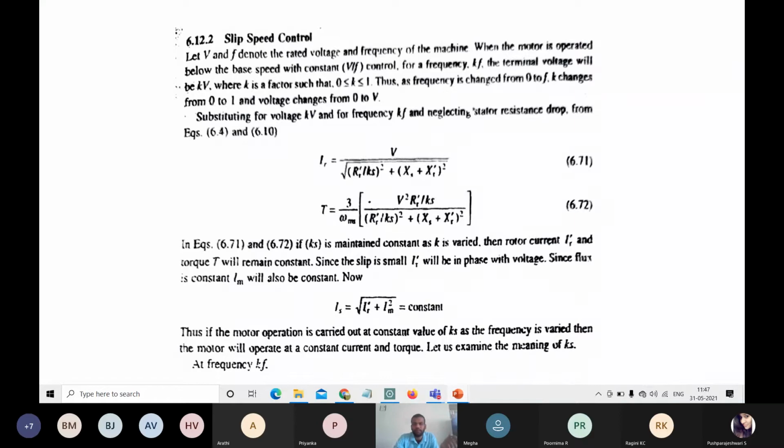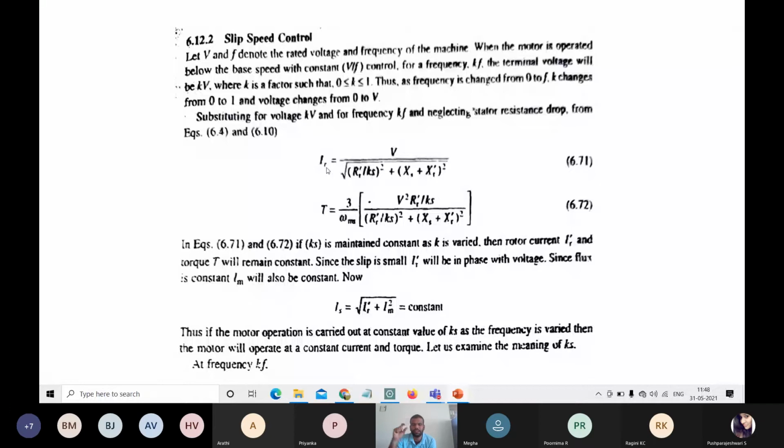The torque is 3 by omega_ms times V square by R_r' by s, so here with the constant factor we are using K. Similarly, R_r' by s plus Ks plus Kr'. Here one more term, R_s, was there, but since we are considering the terminal voltage, we neglected the R_s factor. Here the rotor current, the stator dependent rotor current, is I_r', and the torque remains constant.